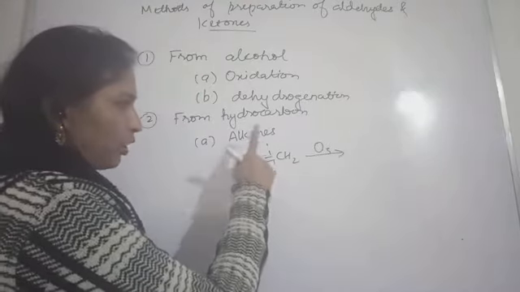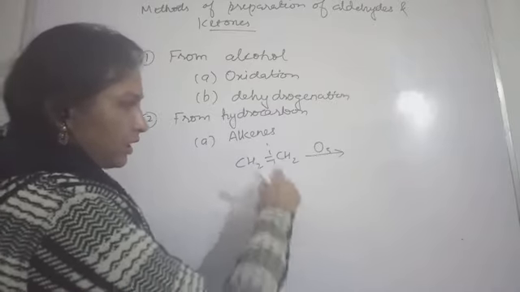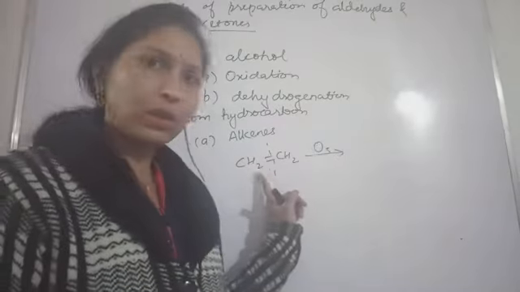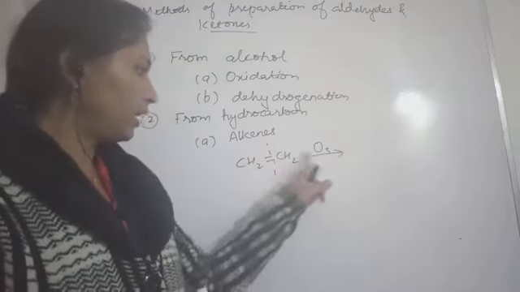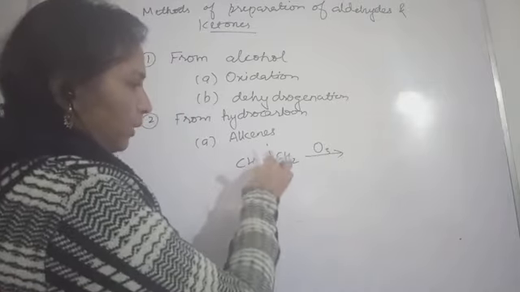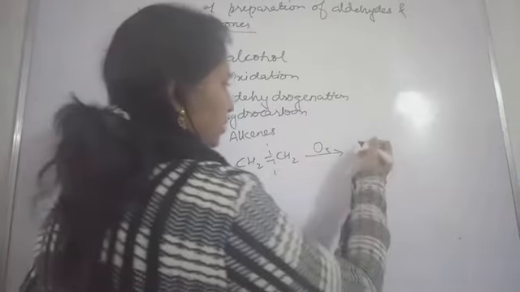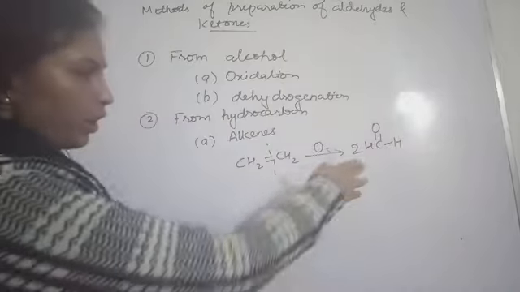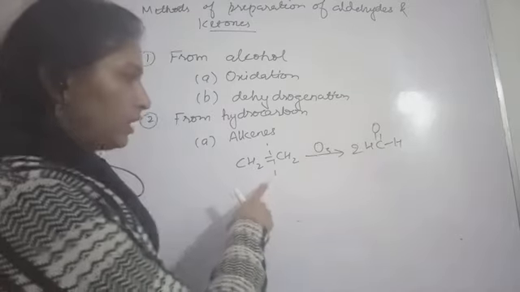We have seen the bond will be broken, with oxygen here and oxygen here. In 11th class we have seen that ozonides are formed and then this bond will break. In this case you will get CH2 double bond O, here also double bond O. So you get 2 HC double bond O and H. So 2 aldehydes, 2 formaldehyde, you will get in case of ethene.